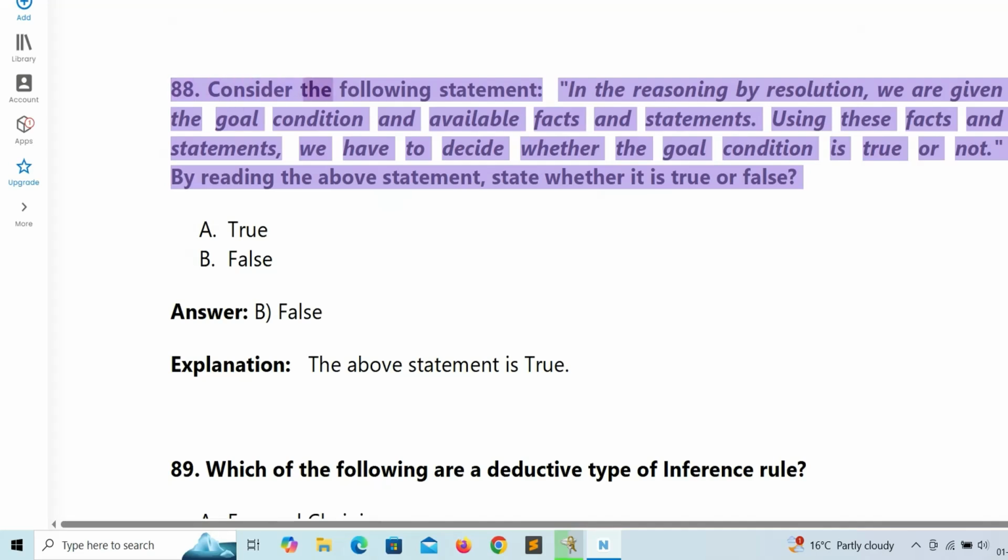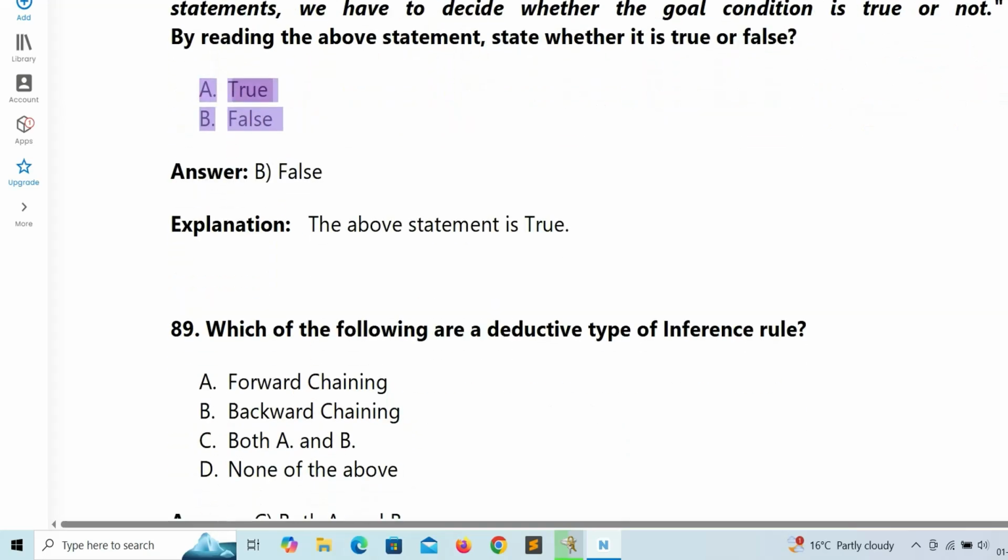88. Consider the following statement. In the reasoning by resolution, we are given the goal condition and available facts and statements. Using these facts and statements, we have to decide whether the goal condition is true or not. By reading the above statement, state whether it is true or false. A. True. B. False.